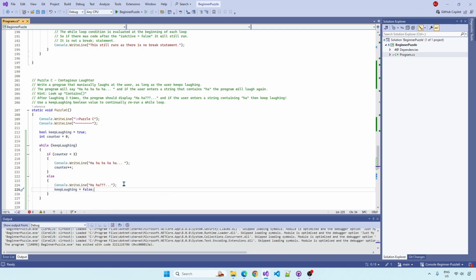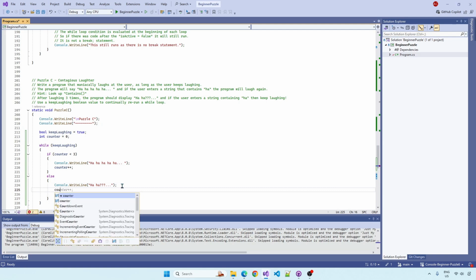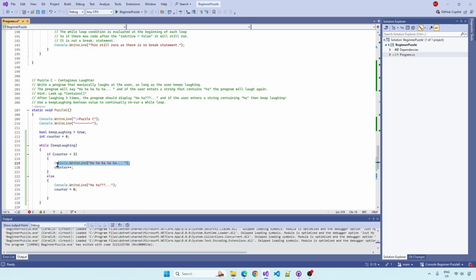So that at this point, the next loop will end because this will be false. Now, do we want to do that? No. No, we just want to maybe reset. I'm getting ahead of myself. I think we just want to set the counter equal to 0. And that will stop us asking the first question.